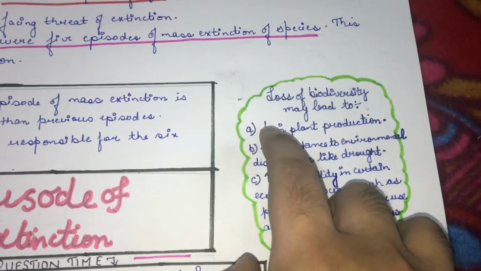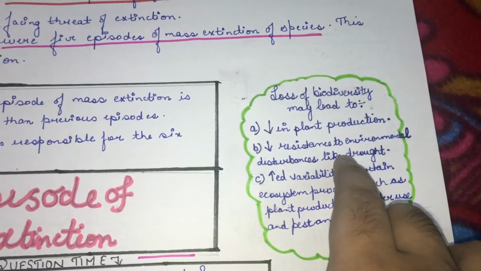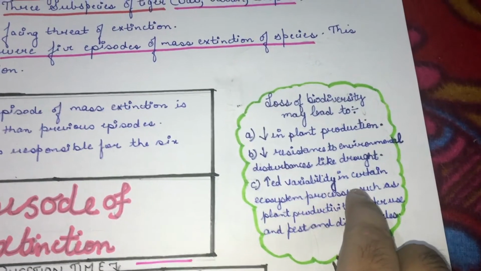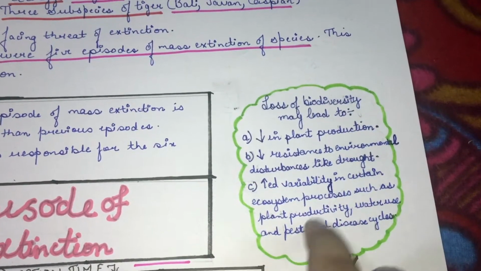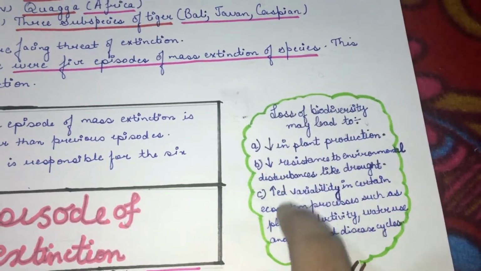It will also lead to increased variability in certain ecosystem processes such as plant productivity, water use, and pest resistance. You have to remember this.